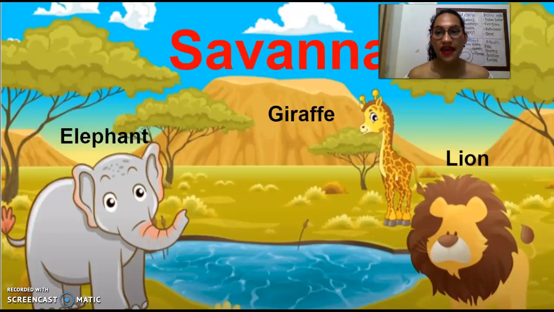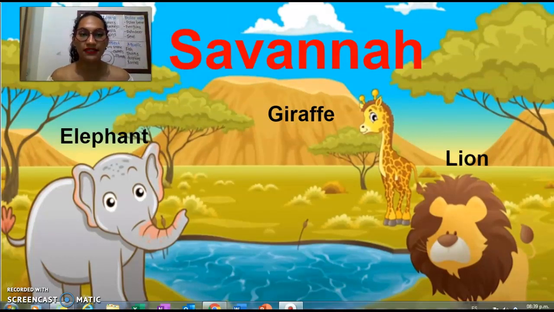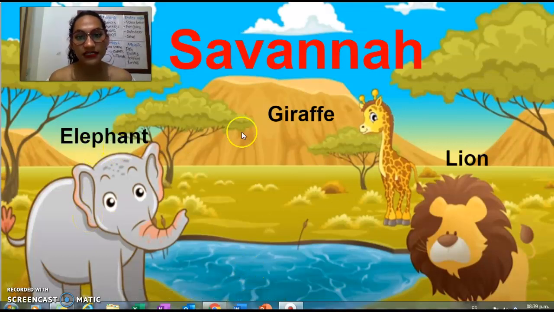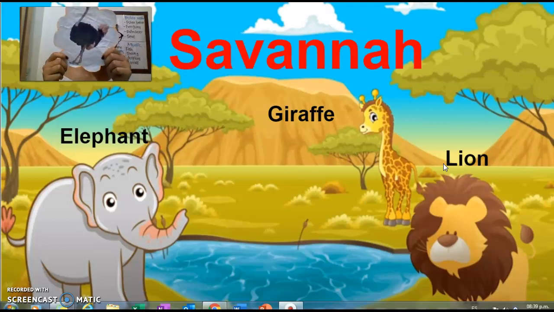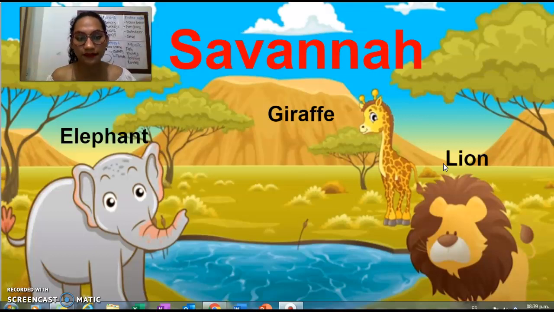The savanna is another kind of habitat, the savanna, and here there are some trees, some resources of water, and some animals like the elephant, the giraffe, the lion live here in the savanna. Also the ostrich. Here the ostrich also lives in the savanna.